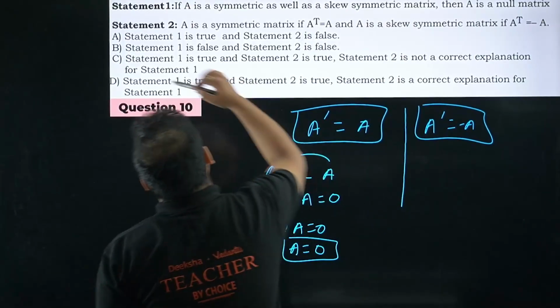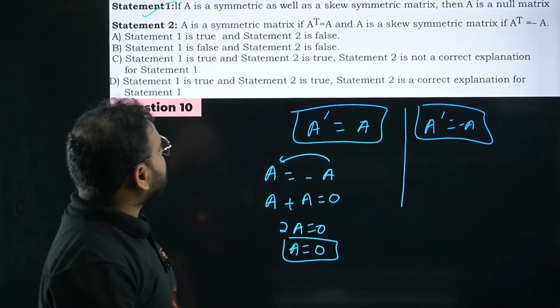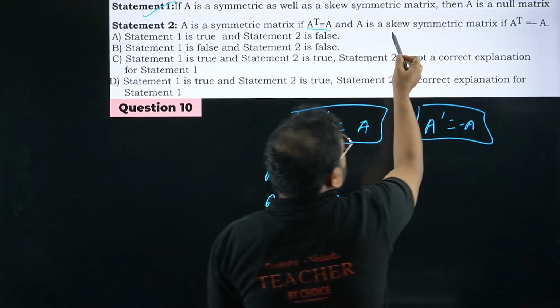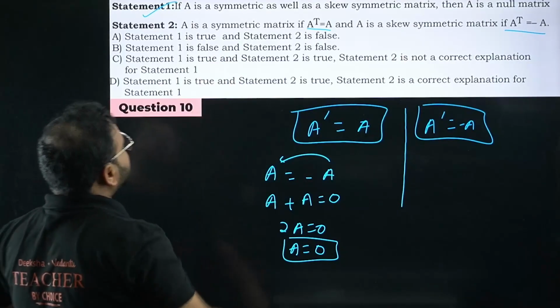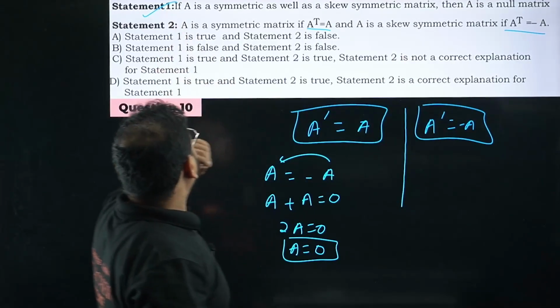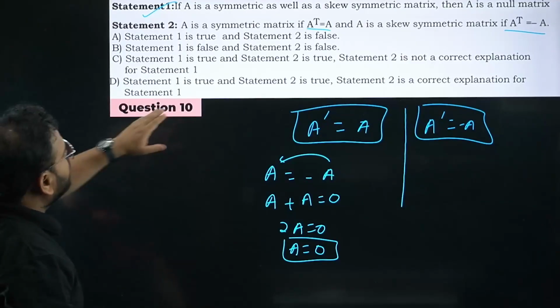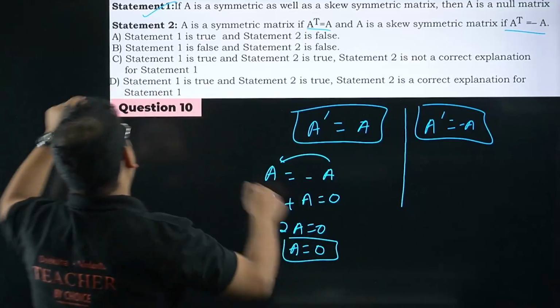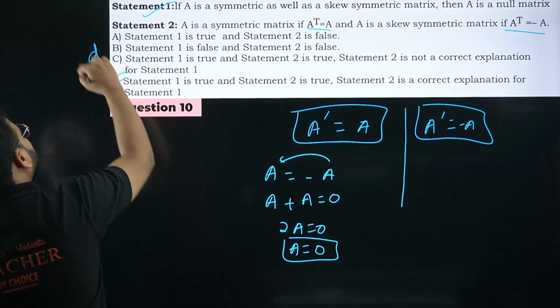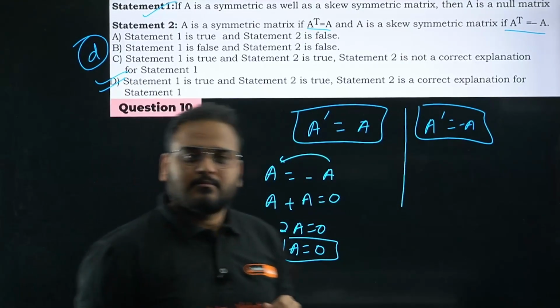So it's correct. Now statement 2. A is a symmetric matrix. Correct. A transpose is A. Skew symmetric means A transpose is minus A. Agreed? Same thing we are using. So yes, we are using statement 2 only to prove statement 1. So statement 1 is true, 2 is true, and statement 2 is correct explanation of statement 1. Option D is correct for question number 10. Please check. All of you agree?